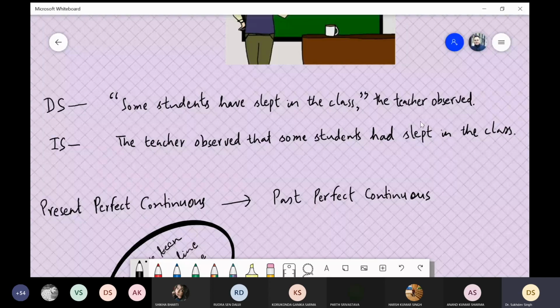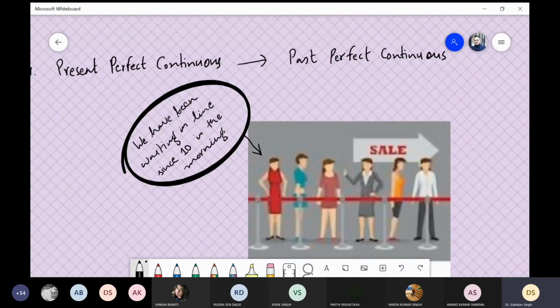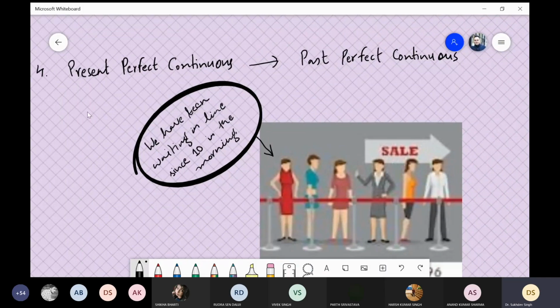Okay, the teacher observed that some students had slept in the class, and then the full stop. Present perfect is converted into past perfect. Okay, have slept converted into had slept. Rest remain the same. Now we come to another tense, present perfect continuous. So the present perfect continuous will be converted into past perfect continuous.